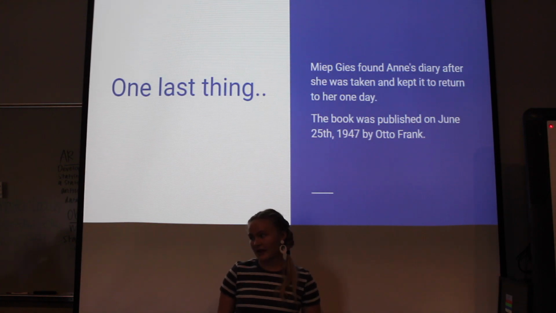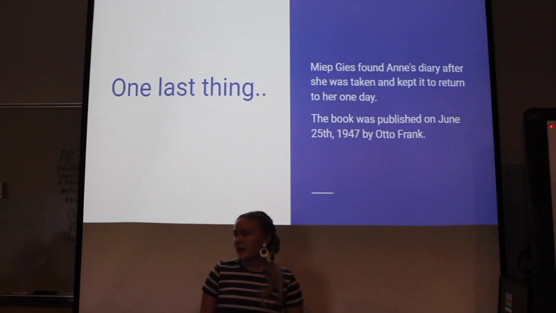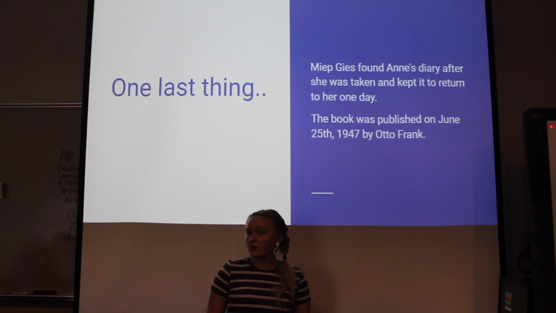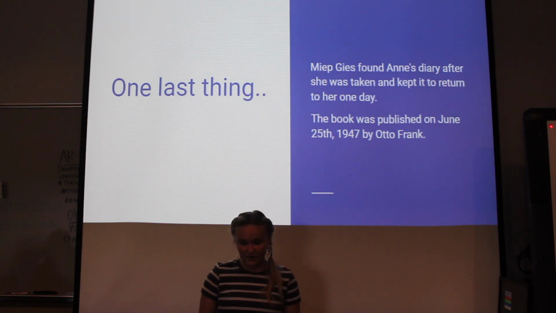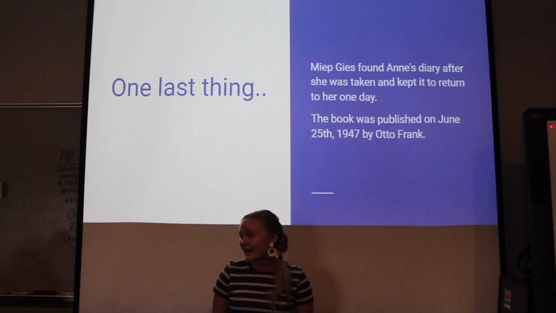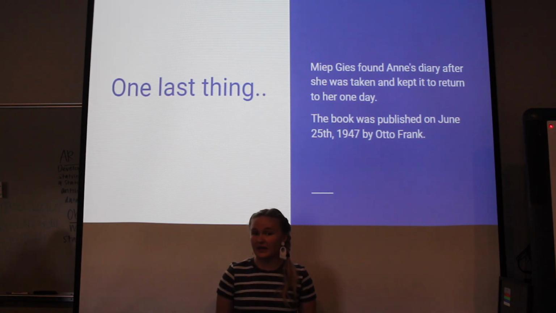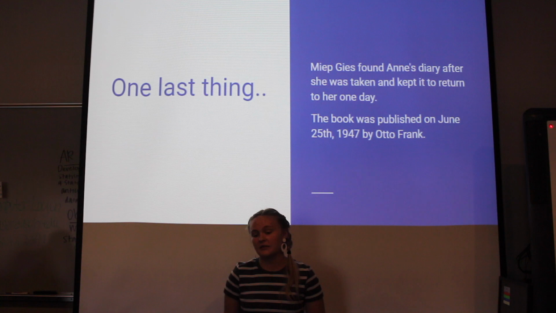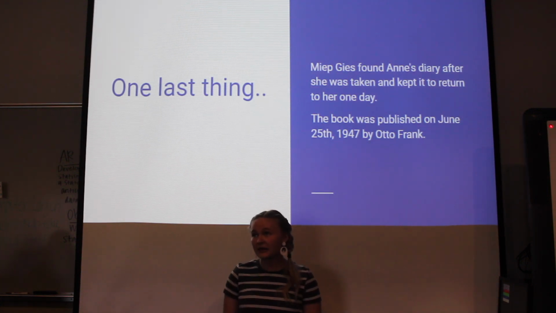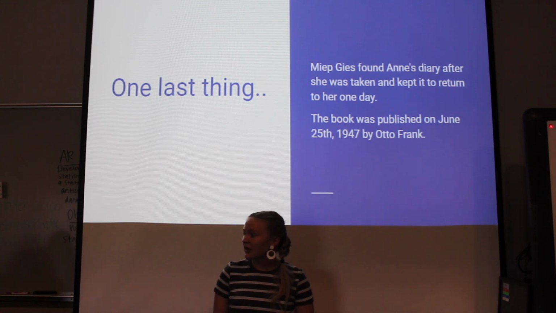So one last thing before we start reading. Miep Gies, who was one of the women who was helping everybody who was hiding in the annex, found Anne's diary after the annex was discovered and the people hiding in the annex were taken to concentration camps.